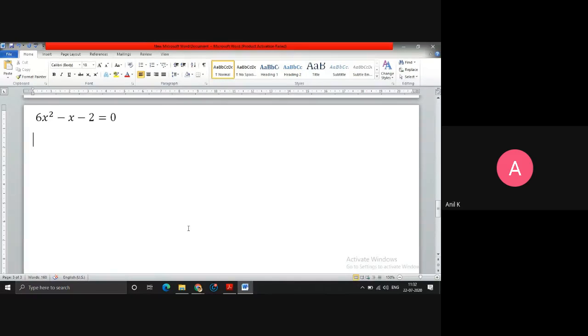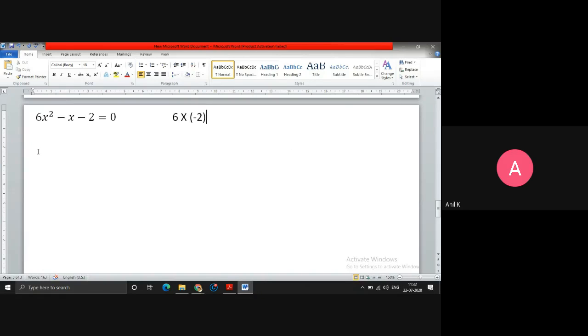So how do we solve by splitting the middle term in class 9? Just recall the method. Whenever I do the splitting the middle term, first I have to take the coefficient of x square and the constant term including their sign. Coefficient of x square is 6, multiplied with the constant term minus 2.